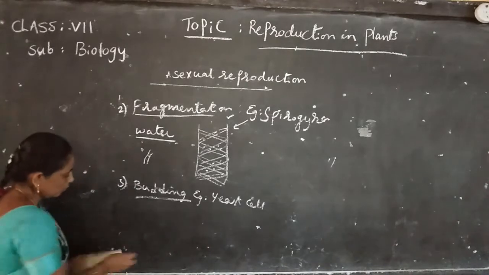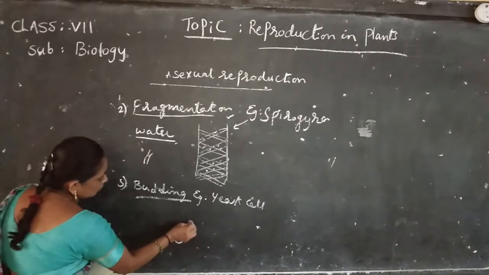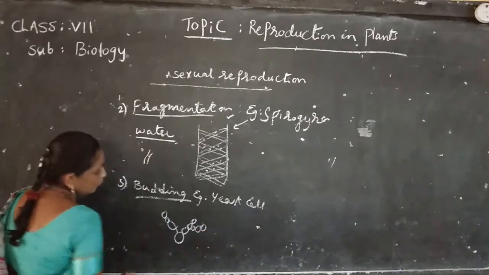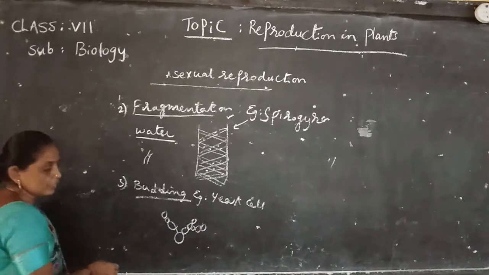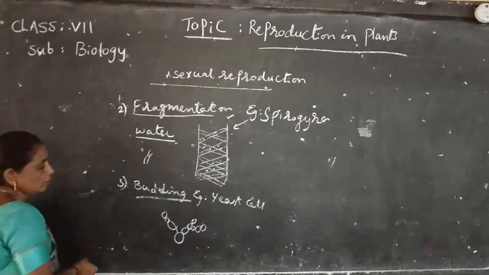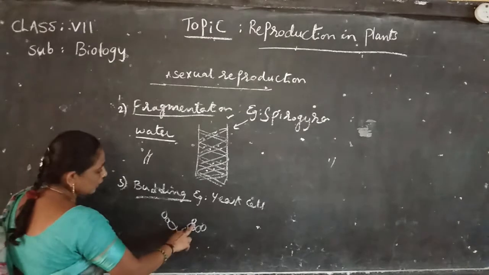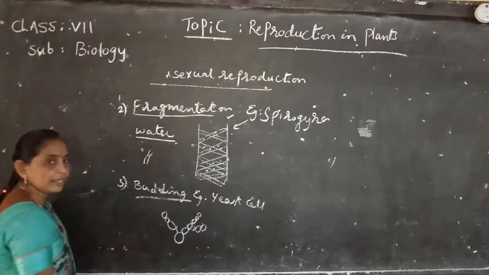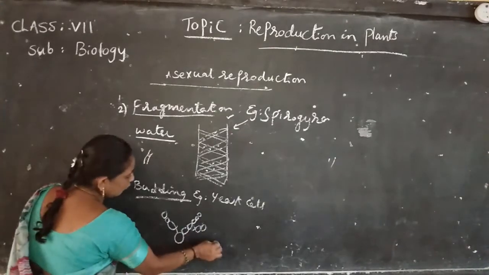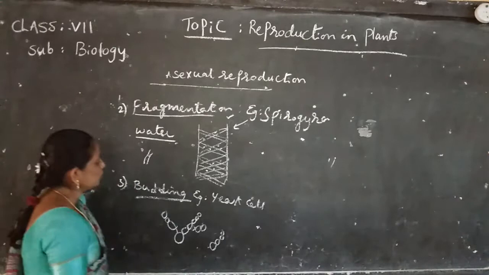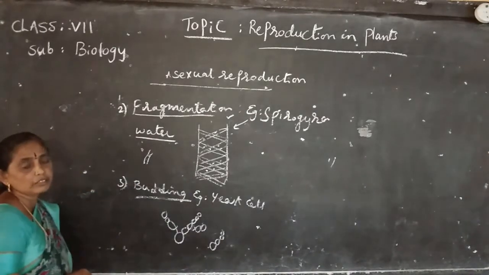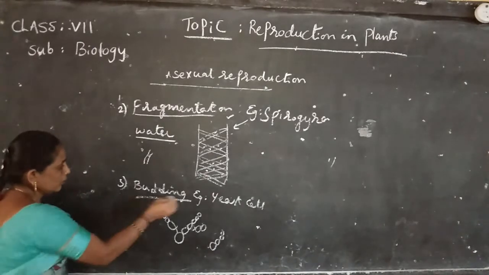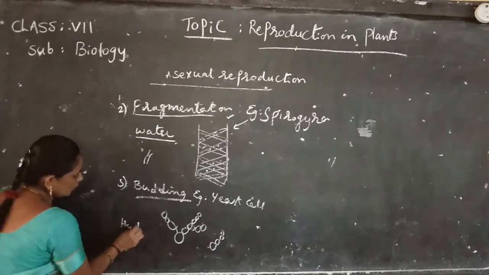For example, a yeast cell has a number of cells attached like a chain. When they are matured, they detach from the parent organism and develop into individuals. This process is called budding. The formation of buds by yeast cells is called budding. Another example is hydra.